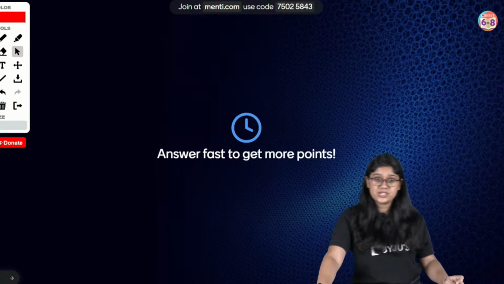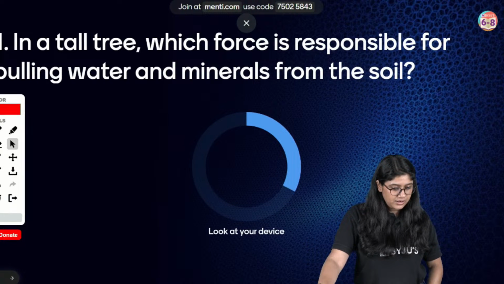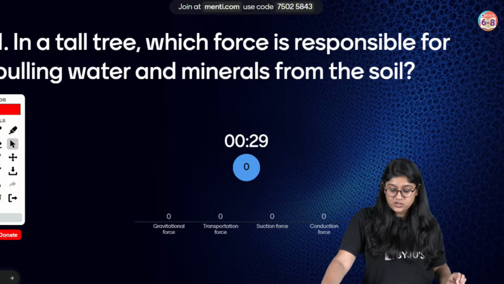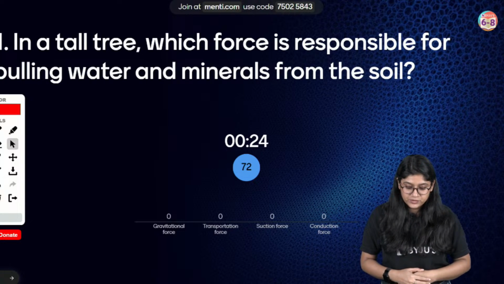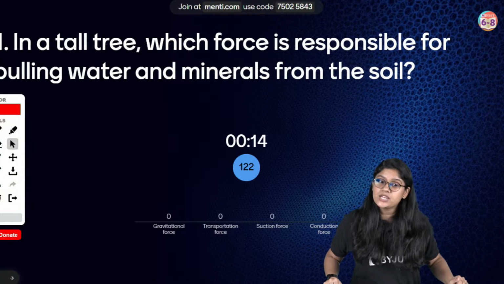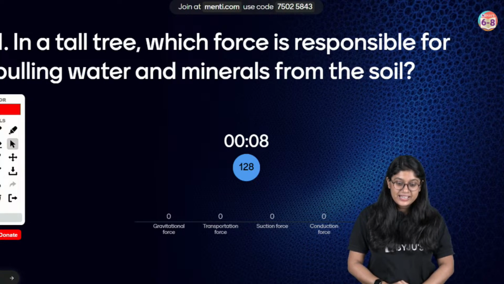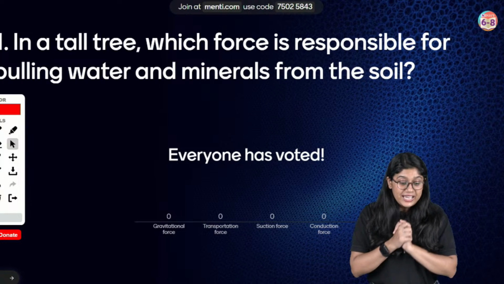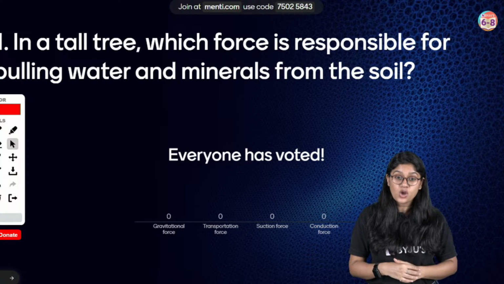We have a total of 10 questions, and let's take a look at question number 1. Okay, in a tall plant, which force is responsible for pulling water and minerals from the soil? Gravitational force, transportational force, CO2? Easy, everyone, right? We have just discussed it. In a tall plant, which force is responsible for pulling the water and minerals from the soil?